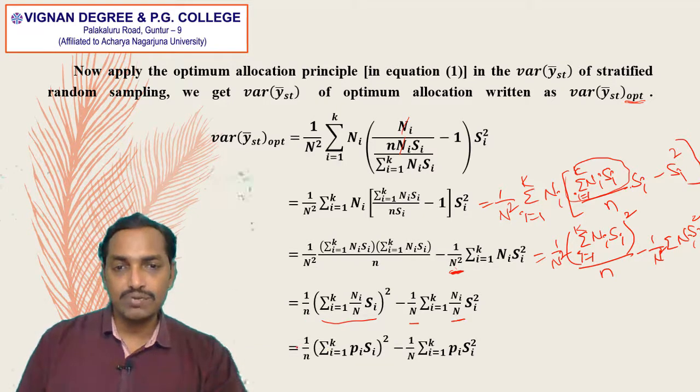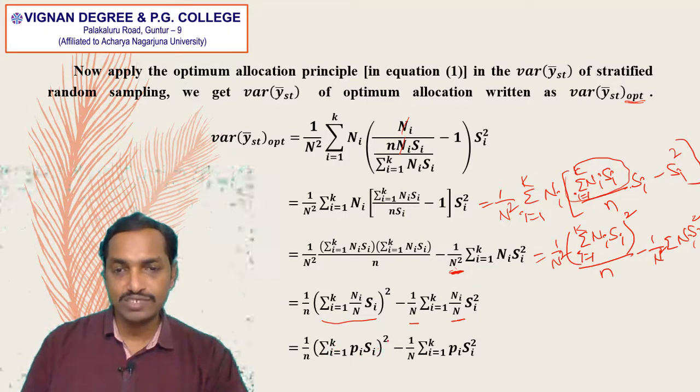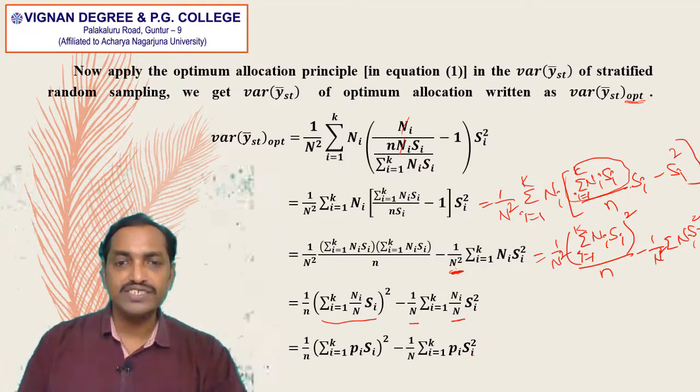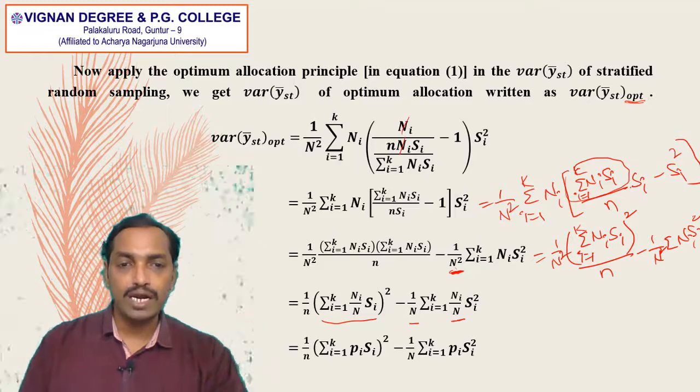So that is equal to 1 by small n into, capital Ni divided by capital N is nothing but Pi. So that summation i is equal to 1 to k (Pi Si) whole square, minus 1 by capital N into summation i is equal to 1 to k Pi Si square, which is the required formula. Hence the proof.